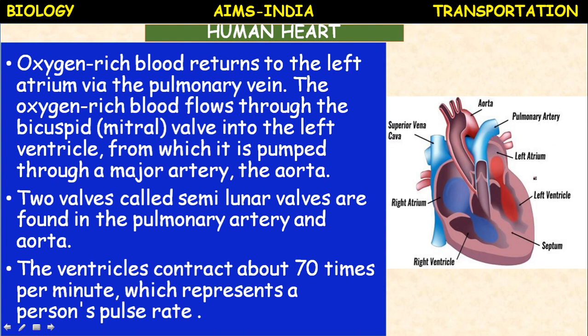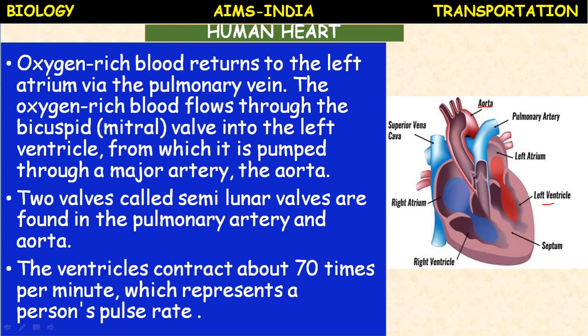Okay, here the left atrium receives oxygenated blood from the pulmonary vein, and then the left atrium pumps that oxygenated blood into the left ventricle. From the left ventricle, the oxygenated blood is carried through the aorta. If you see this aorta and the pulmonary artery, there are two valves present.